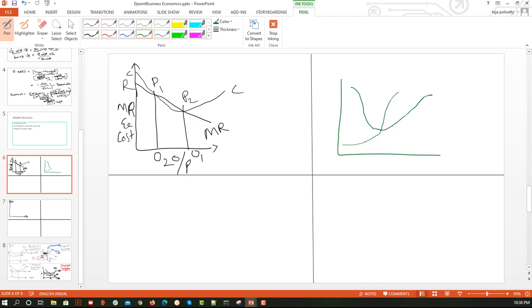So that's what was mentioned in the definition: when average total cost is decreasing, my marginal cost will be below the curve, and when it is stabilized, average total cost will be equal to marginal cost, and when average total cost is increased, my marginal cost will also increase. That is, my marginal cost graph is above the average total cost. So that was the relation between the marginal cost and average total cost.